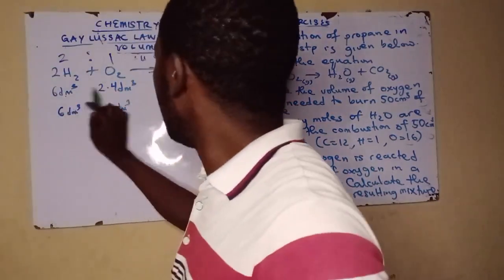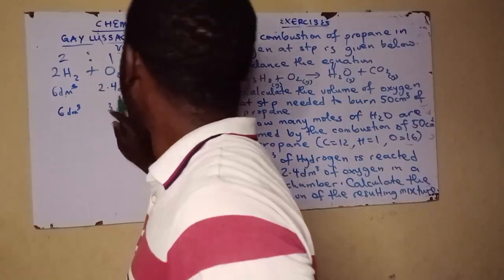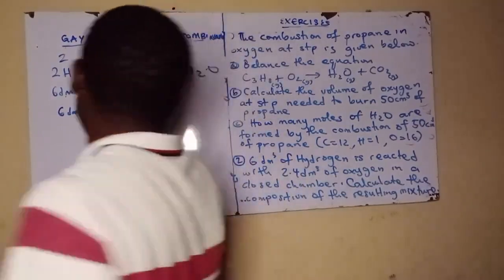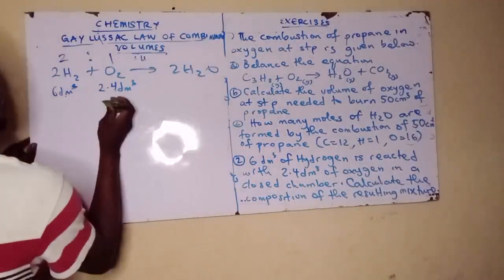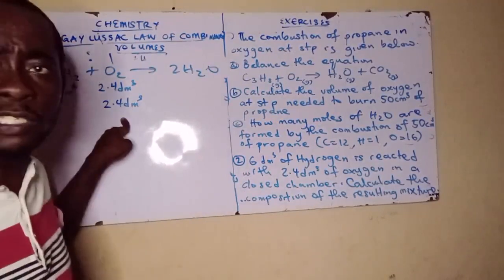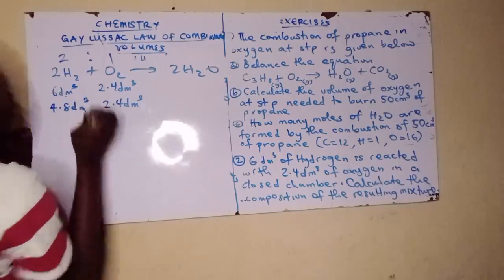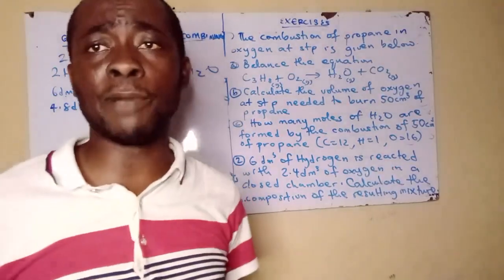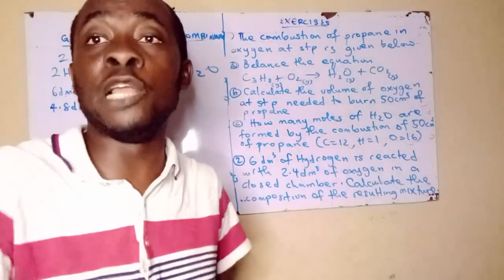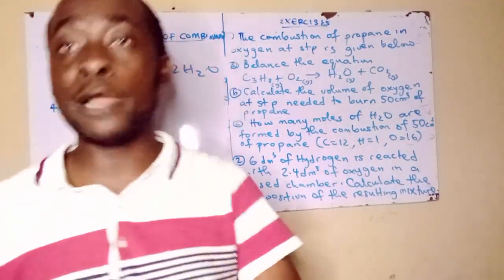So oxygen ò tó, ó mean pé oxygen la máa lò as our reference point. With 2.4 dm cube, tá a bá máa lo oxygen tán, ó máa need the 4.8 dm cube of hydrogen. Ṣé ti get báyẹn? Oxygen tó, hydrogen ló wà in excess.